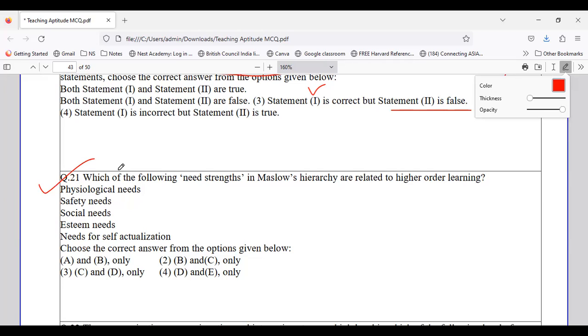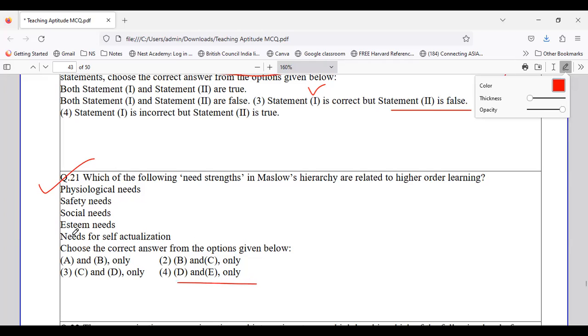So if you look at the Maslow's theory, which of the following needs strength with respect to higher order learning? Whether it is physiological needs, safety needs, social needs, esteem needs, or need for self-actualization. So if we look at all the options, the one which talks about need strength comes under option number 4.